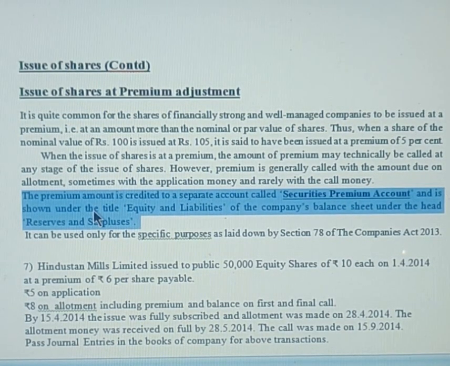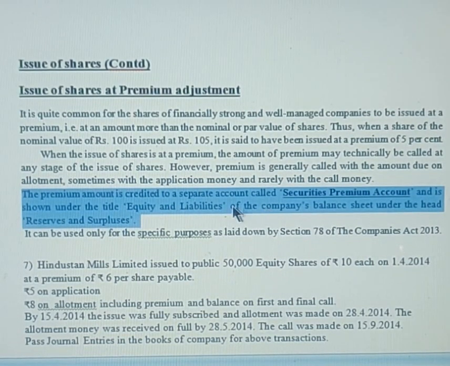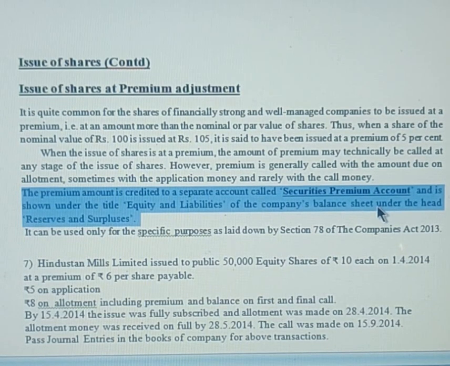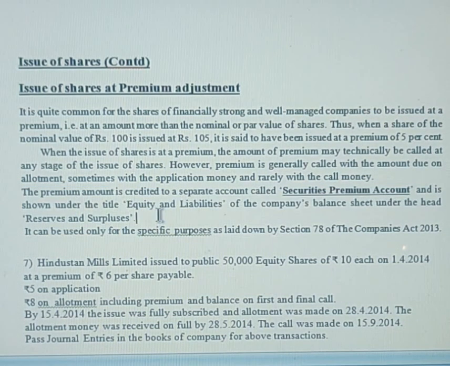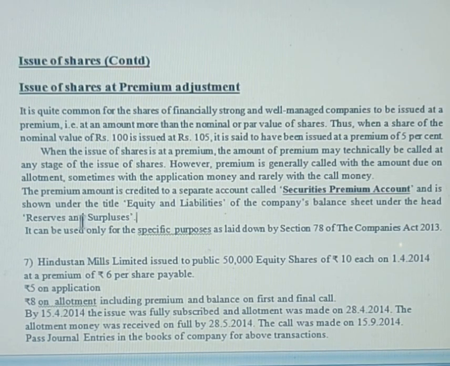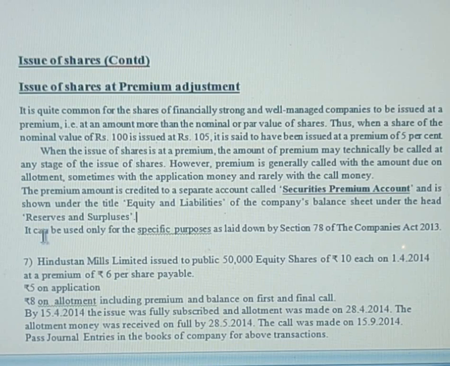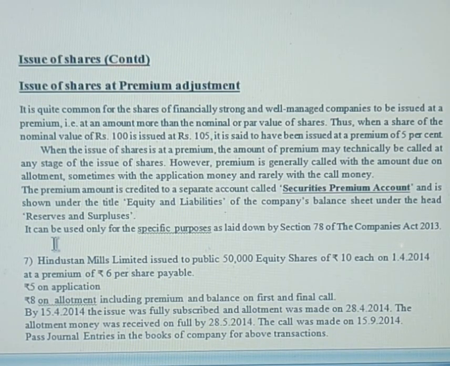Next, after crediting it, where will you show this premium amount in the balance sheet? You will show it under the liabilities of the balance sheet under the second heading, which is called reserves and surplus. Why do we show it under reserves and surplus? Because this extra value is a surplus to the company. That is why this extra value is always a surplus to the company, hence it is shown under reserves and surplus.